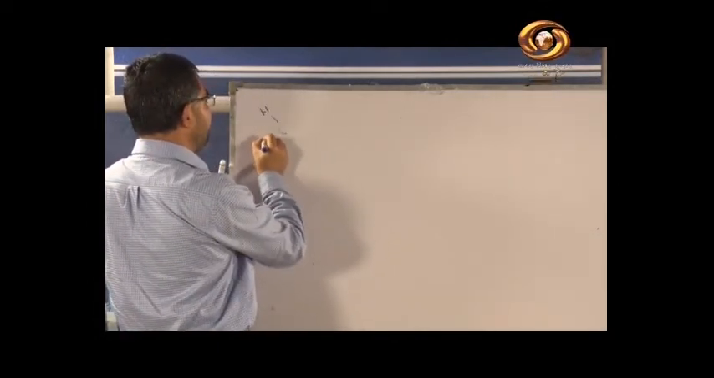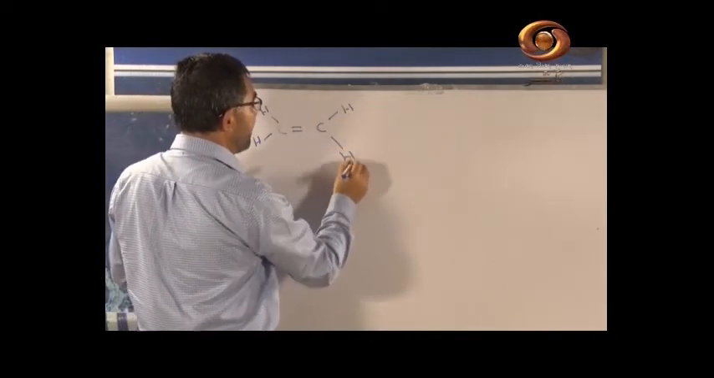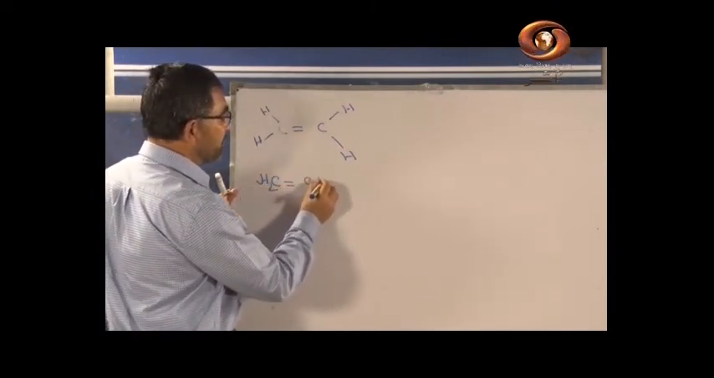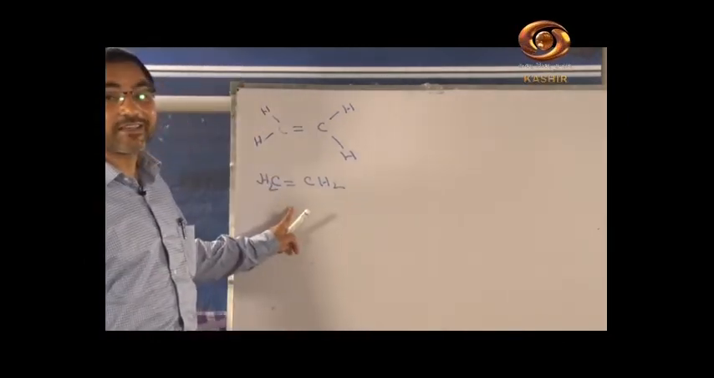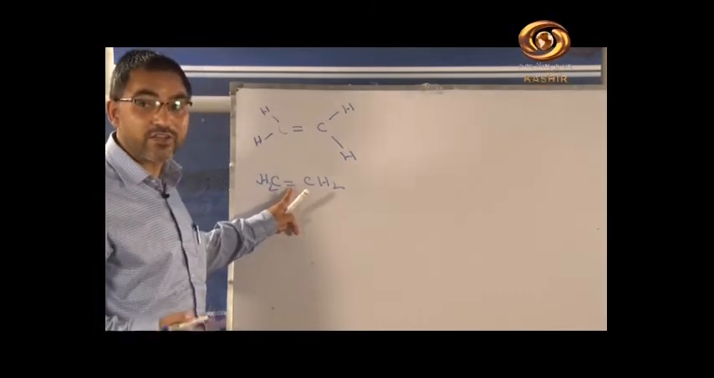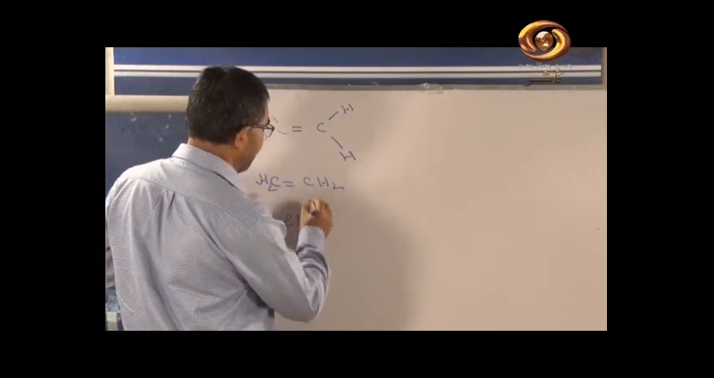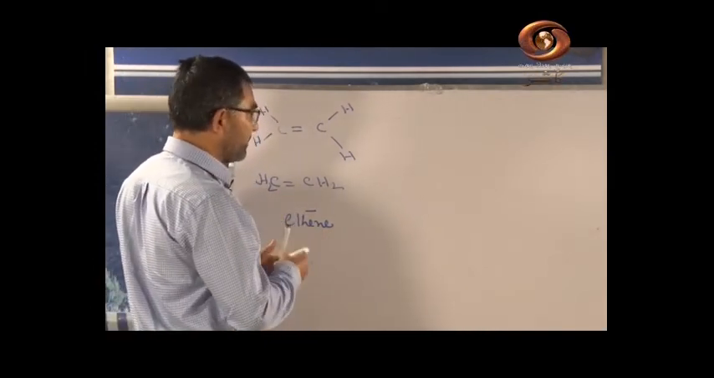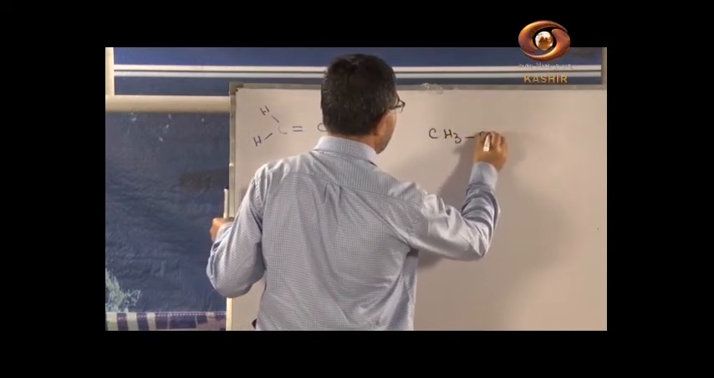If you recall, CH2 double bond CH2. What is the name of this compound? Simple compound is it? CH2, double bond CH2. What is the name of the compound? Yes, the name of the compound is, sir, it is the ethene, because ene means double bond. It is the unsaturated. It is ethene, E-T-H-E-N-E, ethene, simple.